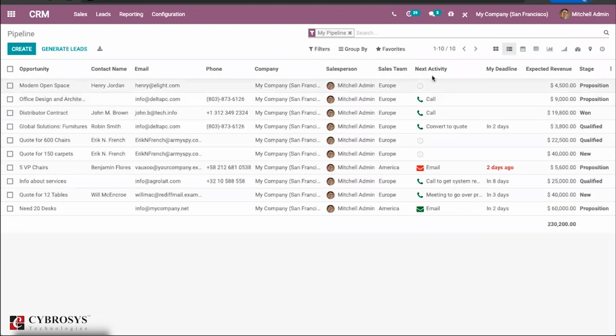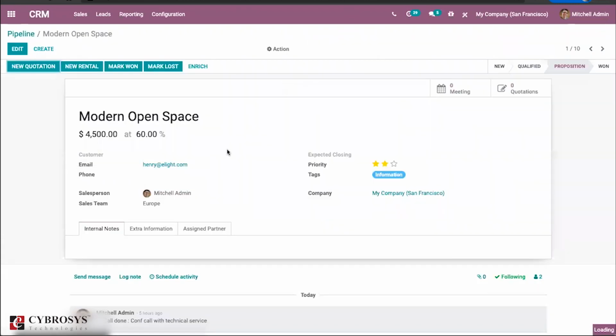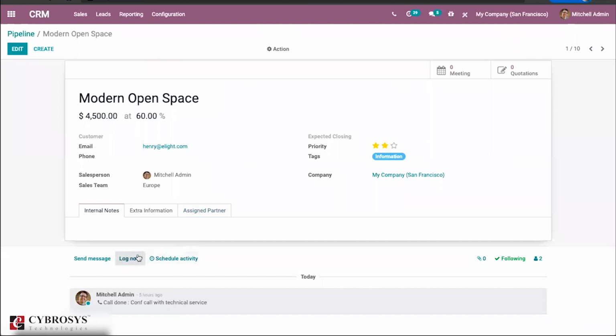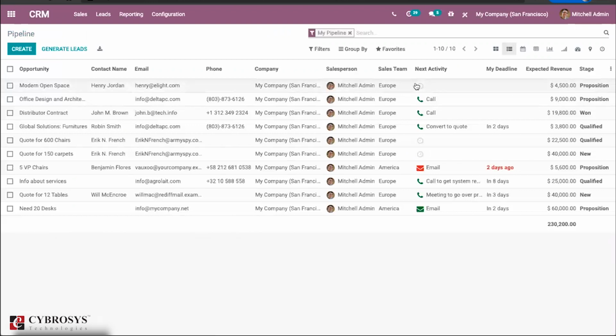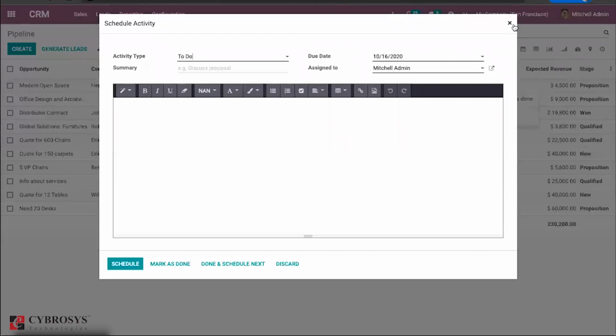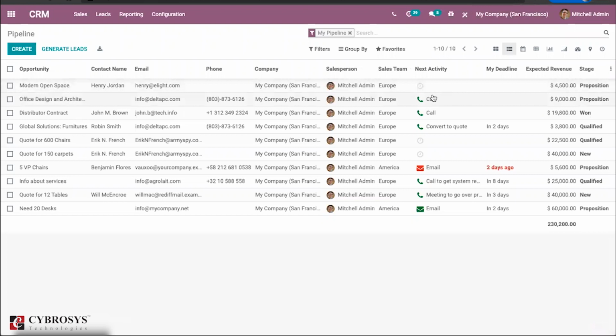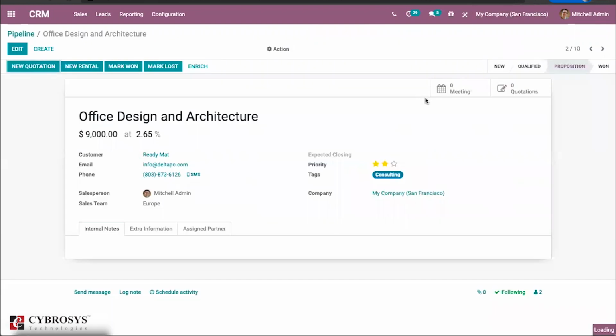The next thing we have is schedule activity. Earlier we had the activity inside a form view. Once you click on that, you can find and schedule an activity. But right now in Odoo 14, there is a major change: they have brought it into the list view itself. Here you can schedule a new activity directly, or if there is any activity already scheduled, you can mark the status inside that.